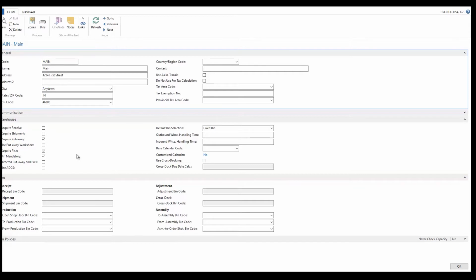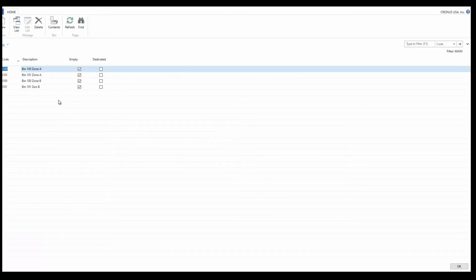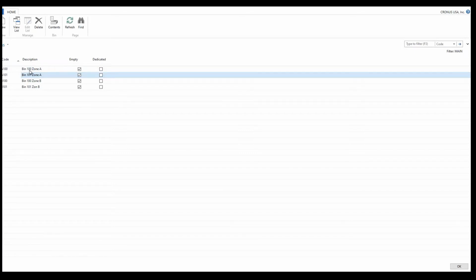Before I can use a warehouse, I have to create bins, and so there are no zones available in a basic warehouse, but you can create a schema, for example, like the one that I have here, where I have bin A100. This is bin 100 in zone A, and I have A101. This is bin 101 in zone A, and then I can create B100, and this would be zone B. And this has been 100, 101, and so on and so forth. So you can create a schema to help you divide your warehouse up, even in a basic warehousing schema, but you have to have bins before you can do anything with your warehouse.